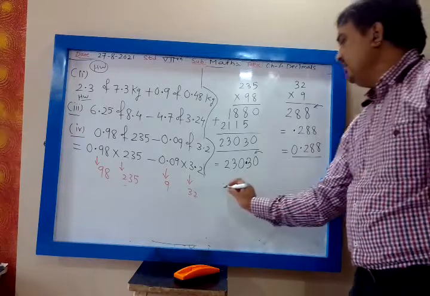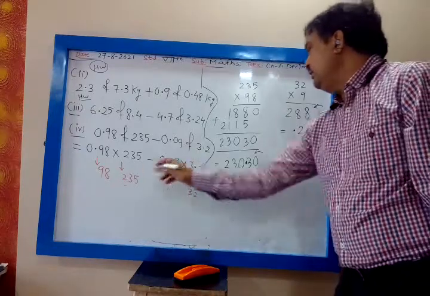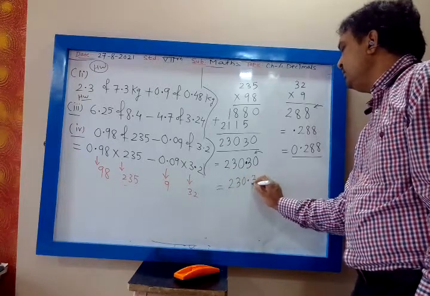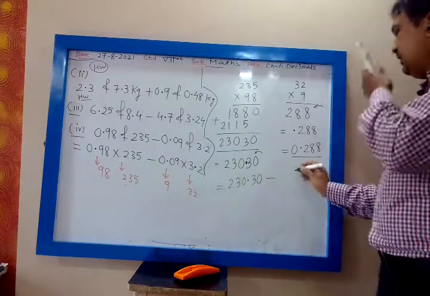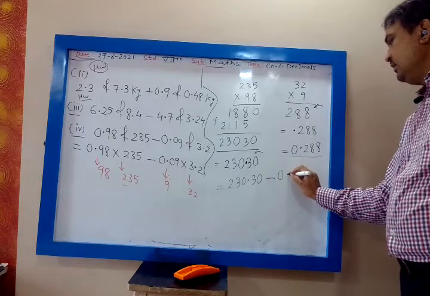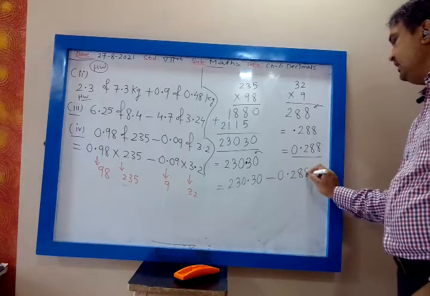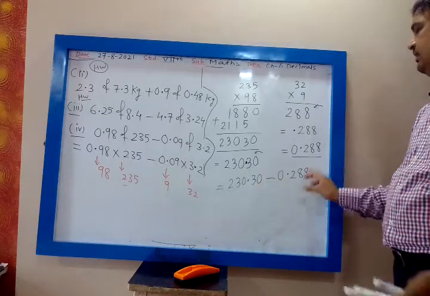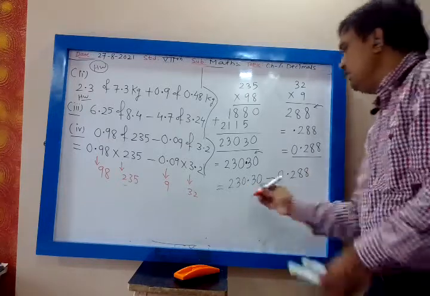So let us simplify. This value is 230.30 minus this value 0.288. Now you tell me whether they are like decimals? No. After the decimal 2 digits, after the decimal 3 digits. So they are not like decimals. So convert them.